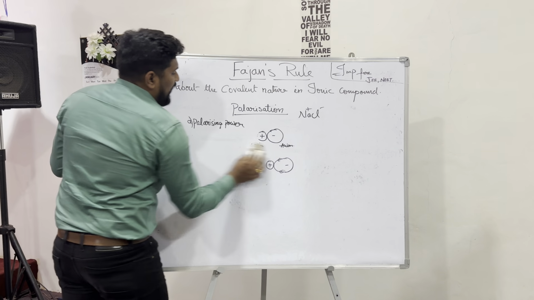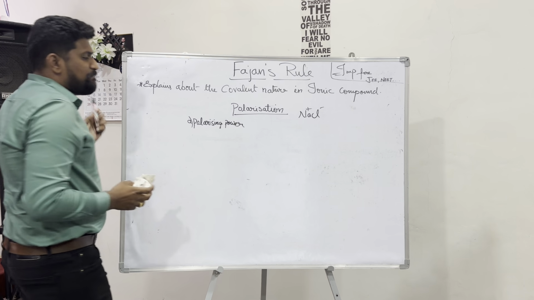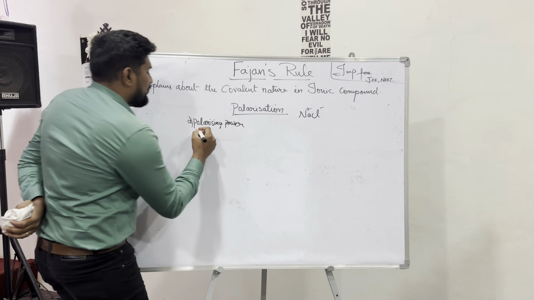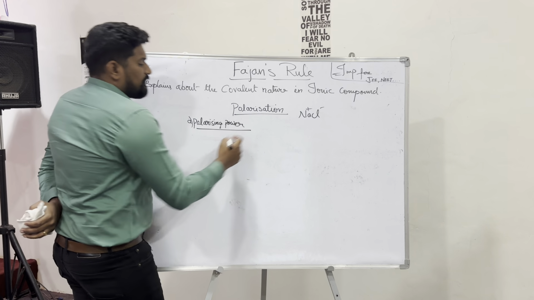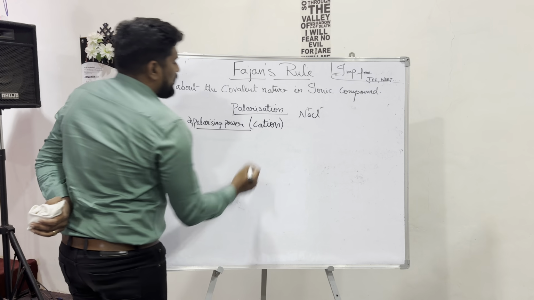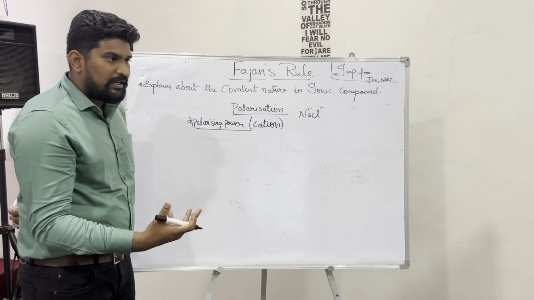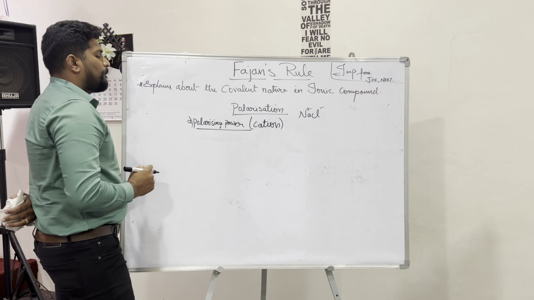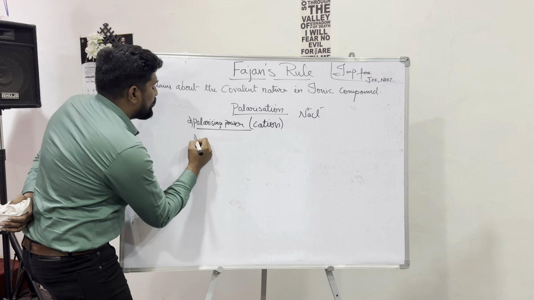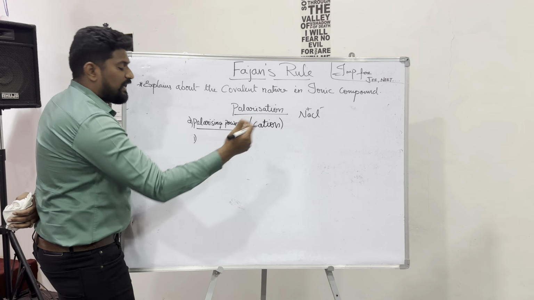Now, what are the factors on which the polarizing power depends? Generally we are talking about the cation. This may take more time to explain, but let us try to understand it very simply. There is nothing to be worried about in this topic. The polarizing power of a cation depends first upon the size of the atom.